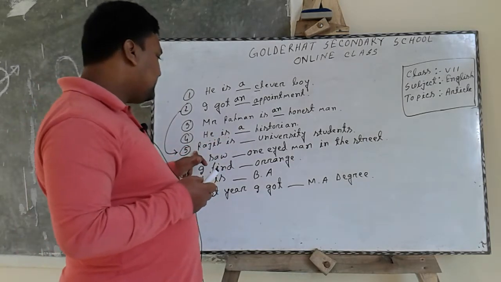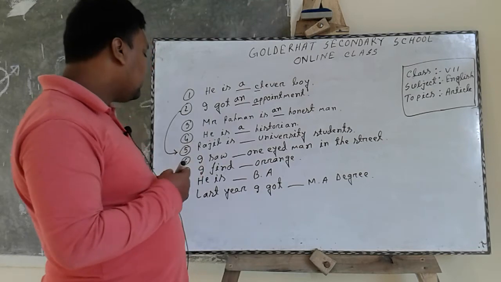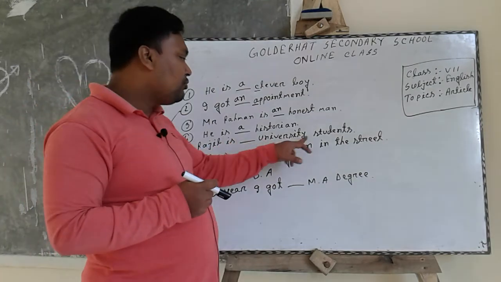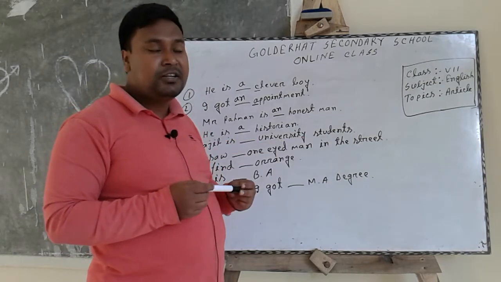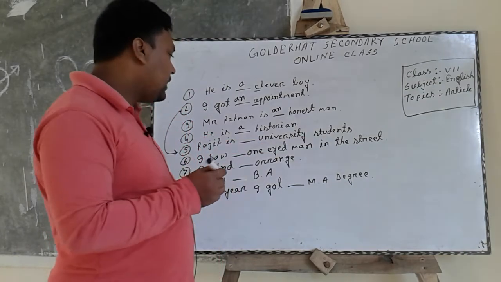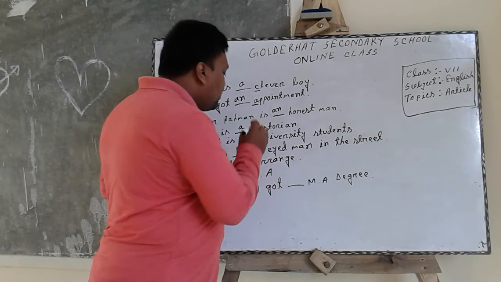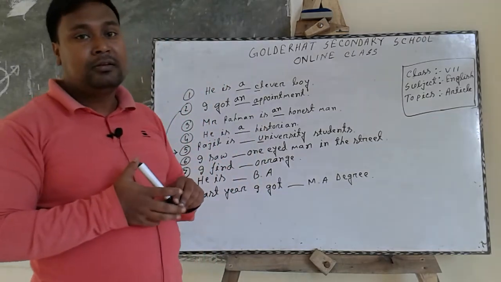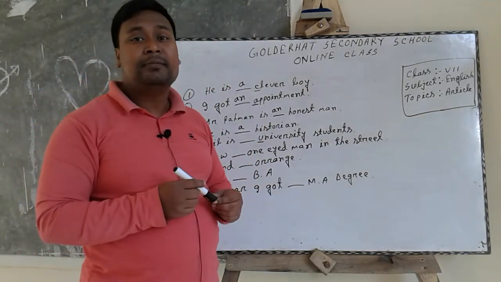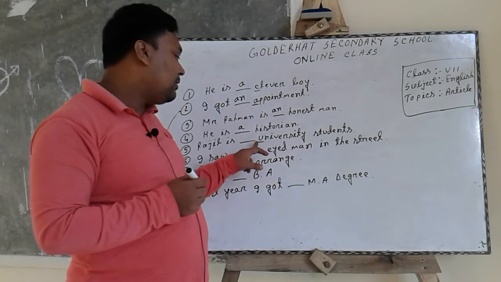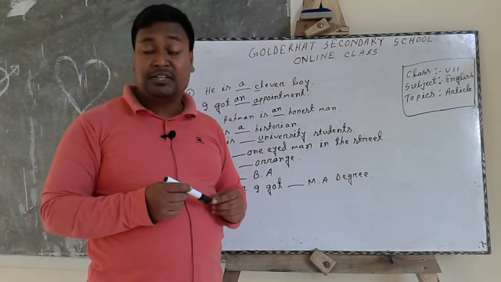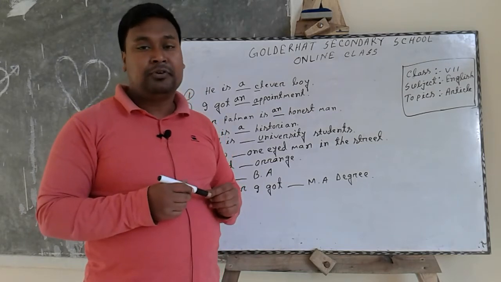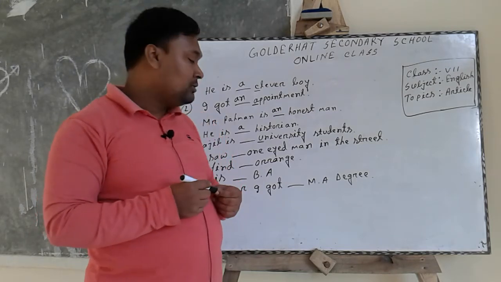In the fifth sentence, Rajiv is a university student. Here U is a vowel, and I have told you that if the first letter of a word is vowel, we have to write an before that word.